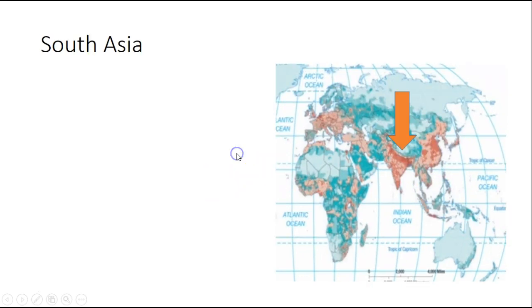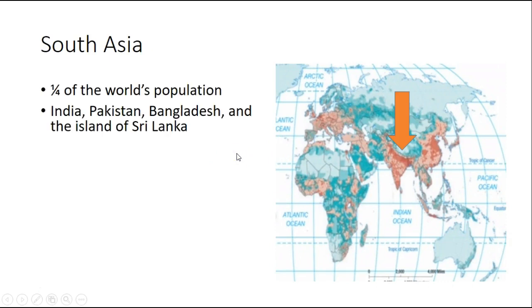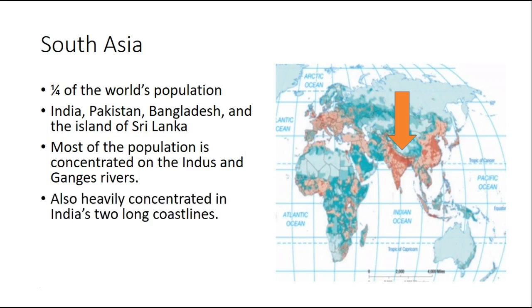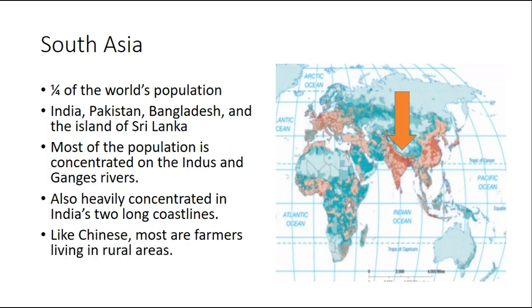Alright, moving on. We have South Asia. That's another 1/4 of the world's population. That includes India, Pakistan, Bangladesh, and the island of Sri Lanka. Most of the population is concentrated on the Indus and Ganges rivers. As we discussed way back in 6th grade, almost all population is located near the water. Vital issues, especially years ago, but especially now as well. It's also heavily concentrated on India's 2 coastlines, once again near water. Like the Chinese, most are farmers living in rural areas.